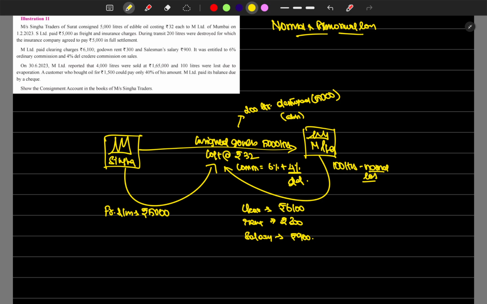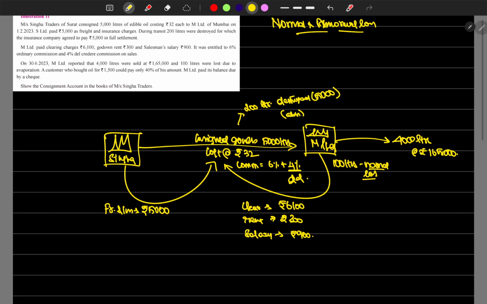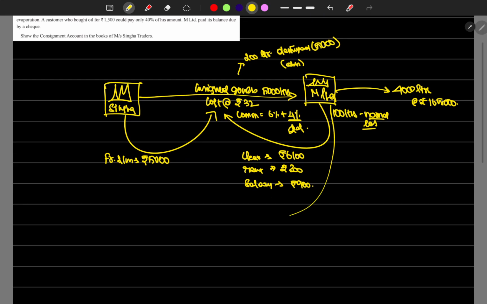And M Limited sold 4000 liters at rupees 1,65,000. A customer who bought oil for 1500 could pay only 40% of his settlement. That is not our problem, that's a problem of M Limited. M Limited paid the entire amount to Singa Limited by cheque.